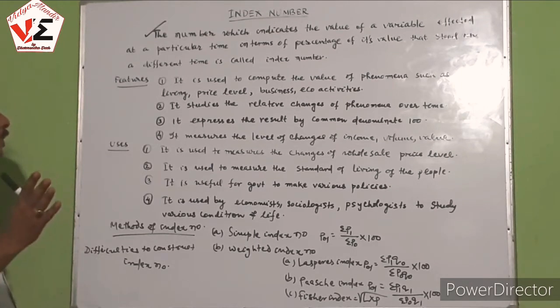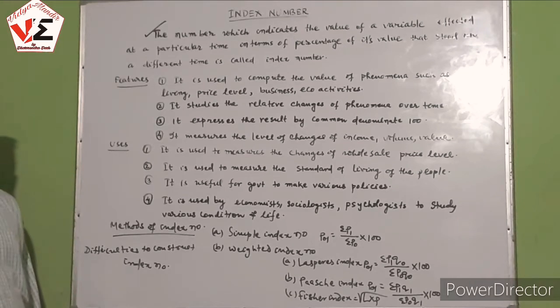So you see what the features of the index number are. The index number is useful for studying the change of price level, cost of living, business activities, economic activities, and we study these phenomena over the passage of time. It is expressed in terms of the common denominator, that is 100, and the measures of the level of changes of income, volume and value are expressed in terms of index number.